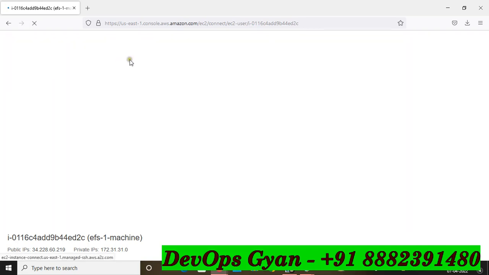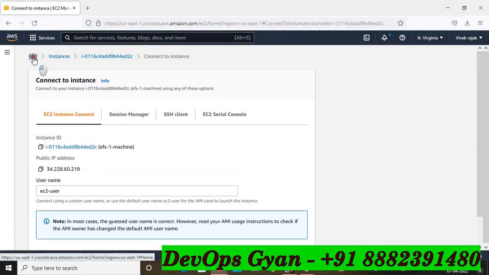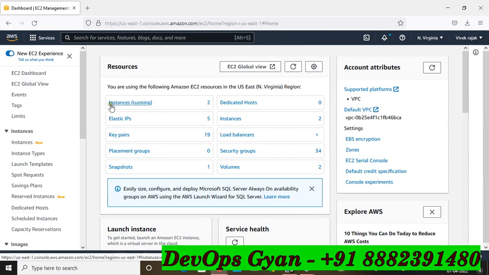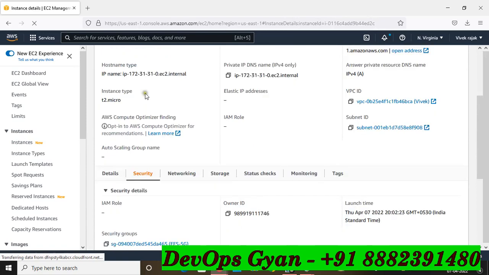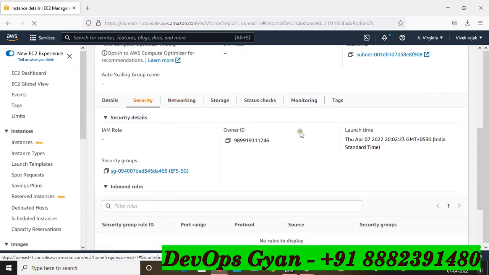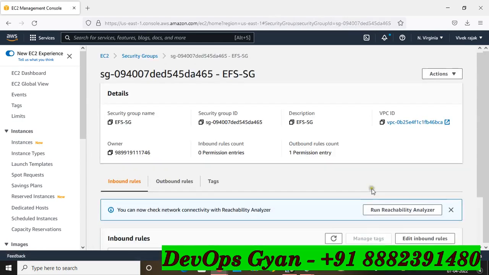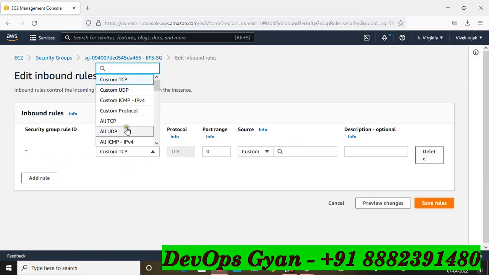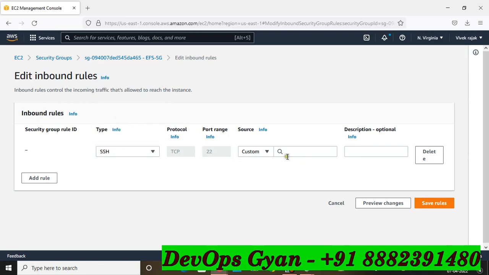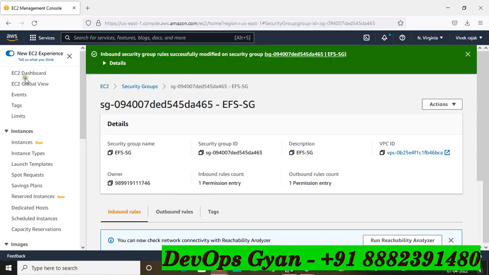The connection did not work. So why is it not accessible? Go to the security group. Why? Because inbound and outbound traffic is not allowed. Go to the instance, and this is the instance, and go to the security group. The inbound rule has not been edited. So add the rule and allow SSH anywhere, then save.